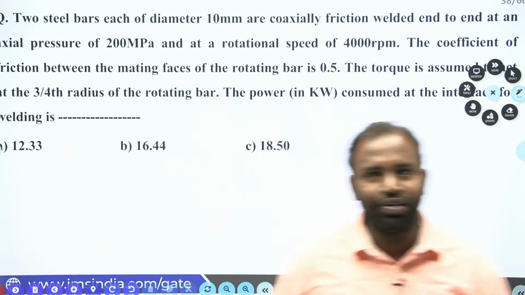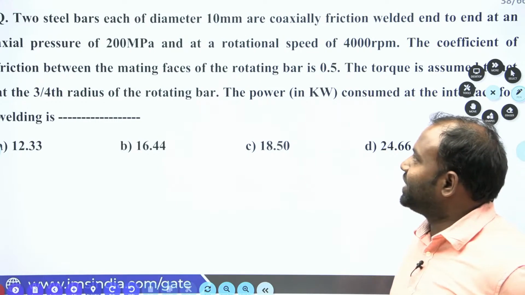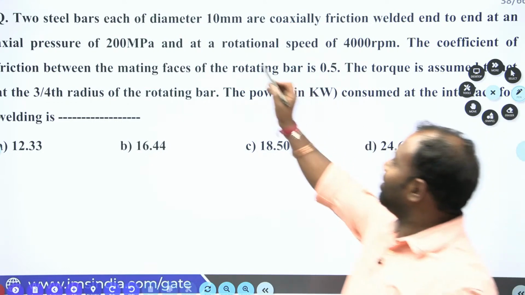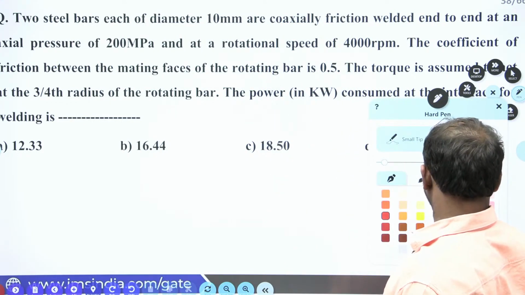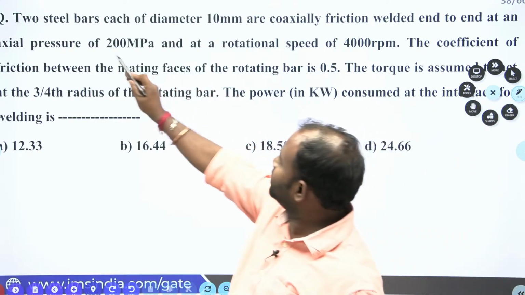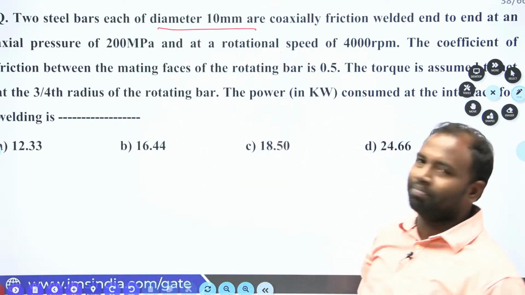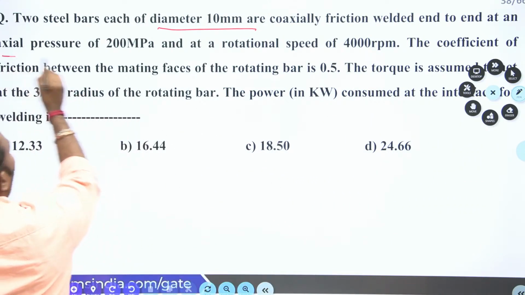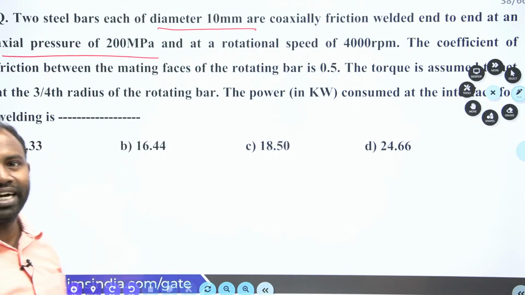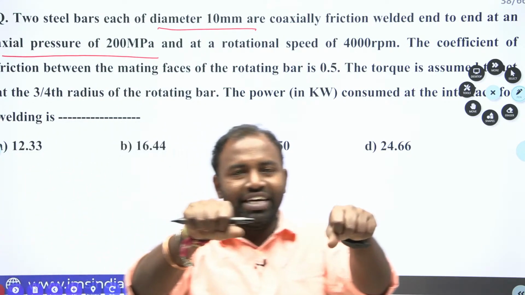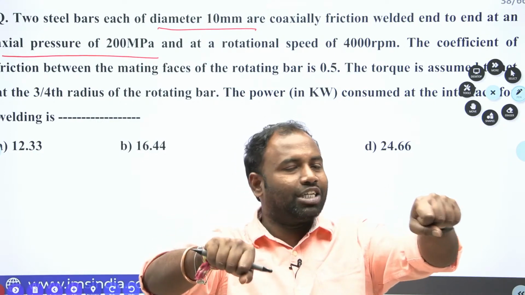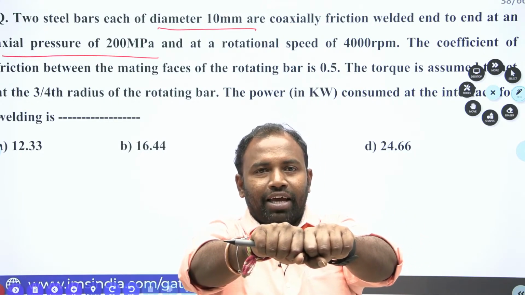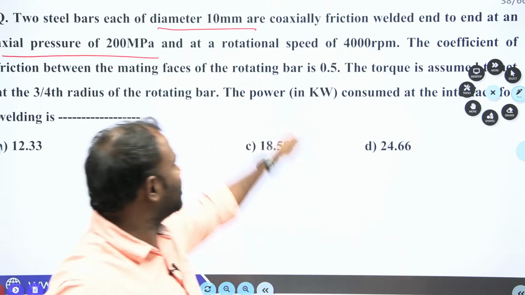Welcome guys. Have a look on this question. Let me read the question once. Two steel bars, each of diameter 10 mm, are friction welded end to end, with an axial pressure of 200 megapascal. Two bars are there, each having a diameter of 10 mm. This hand is one bar, another hand is one bar, and these two bars are coaxially welded like this. The diameter of the bar is 10 mm, that is what is given here.